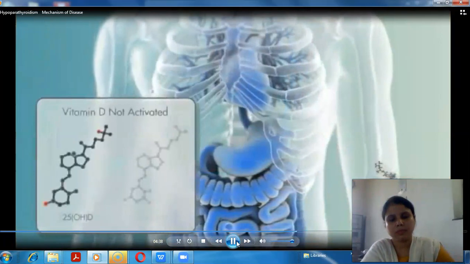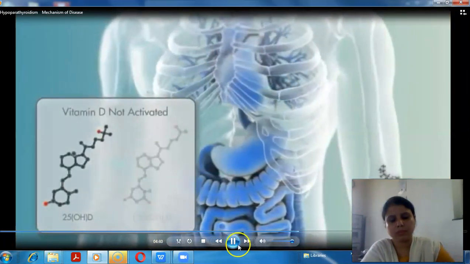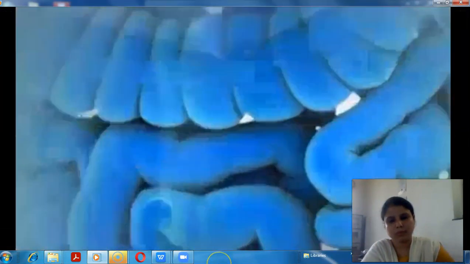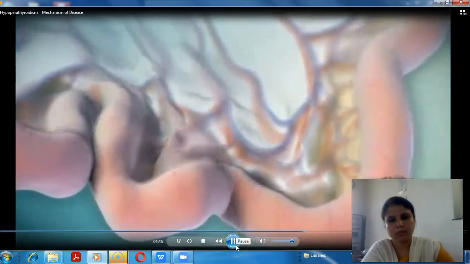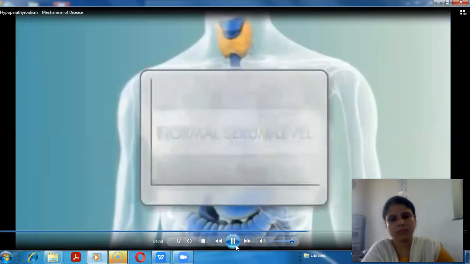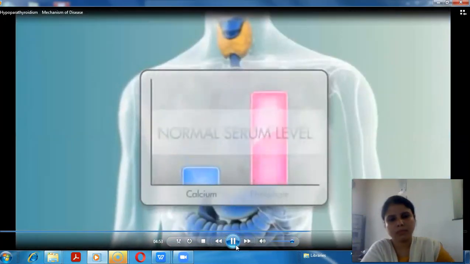Insufficient PTH also means that the enhanced vitamin D conversion does not occur, thereby making the intestinal absorption of calcium less effective. The symptoms of the resulting hypocalcemia and hyperphosphatemia can be widespread.